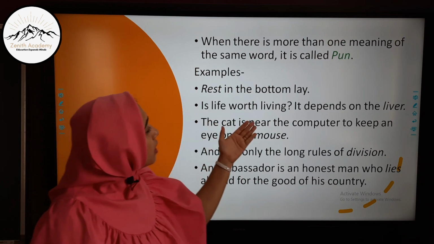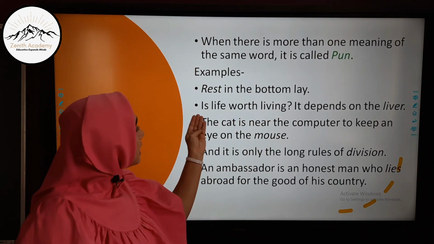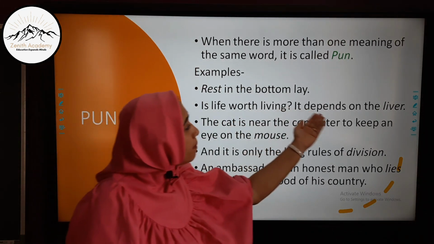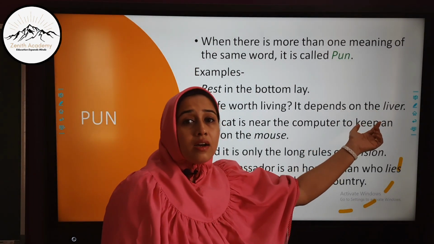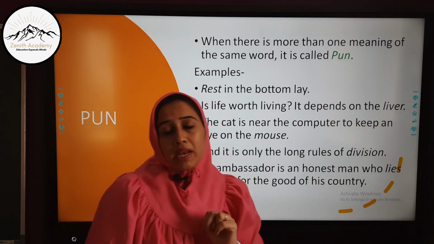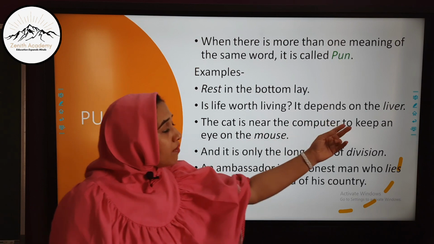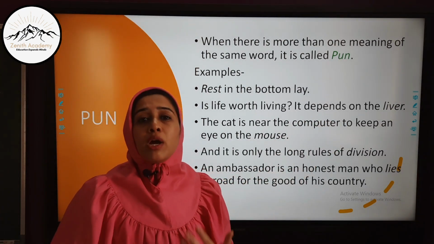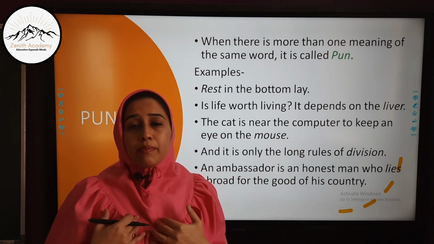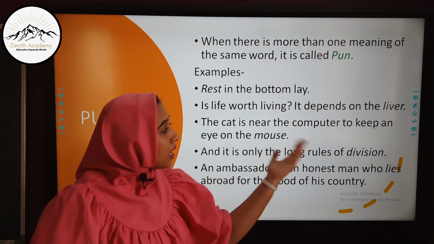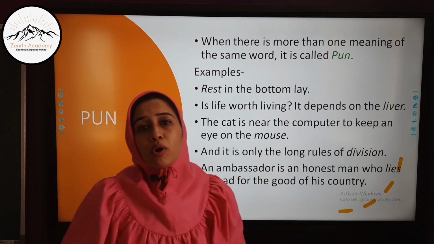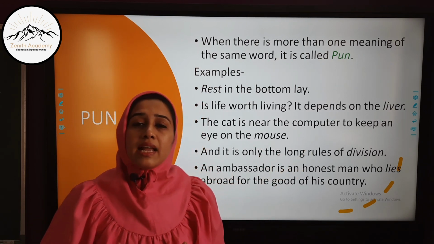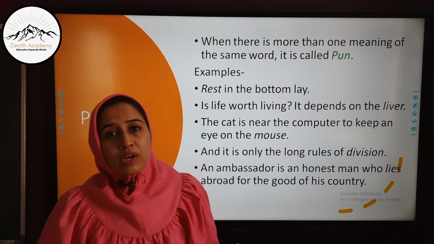Is life worth living? It depends on the liver. Here the word liver has two meanings. The first is the person whose life we are talking about. I am the liver of my life. And the other is the organ in our body, the liver. If my liver is healthy enough, I will lead a good life.